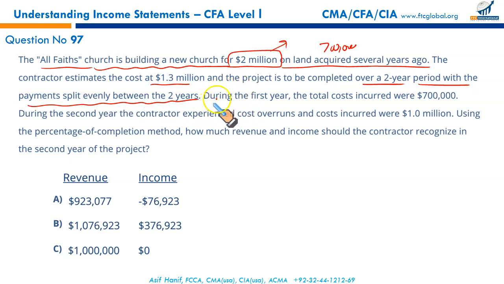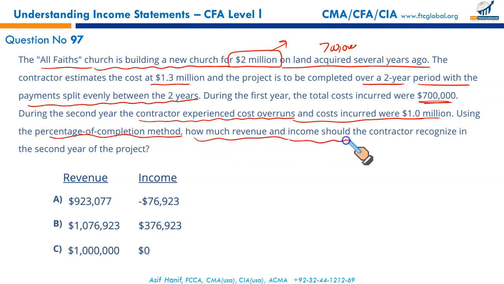Right? 2 years project. During the first year, the total cost incurred was $700,000. During the second year, the contractor experienced cost overrun. We were expecting a total cost of 1.3 million, out of which 700,000 was spent in the first year. But in the second year, we spent $1 million. So the total cost, instead of 1.3, we ended up spending 1.7 million. Using the percentage of completion method, how much revenue and income should the contractor recognize in the second year of the project? Revenue and income are required for the second year, so this question will take time.